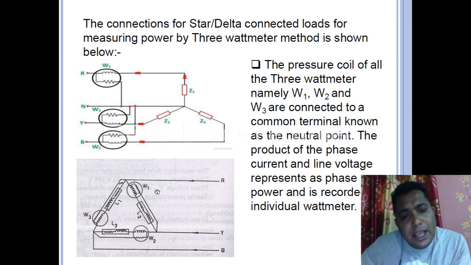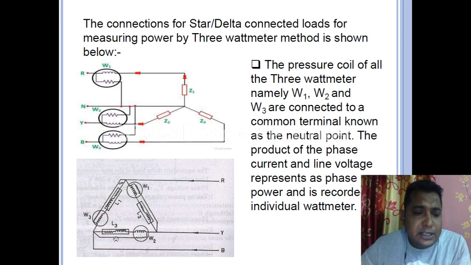Here the current coil, this below one, is connected in series, and the pressure coil or voltage coil is connected like this, where there is an inductance, L2, L3, L1. So it is the same method: the potential coil is connected in parallel and the current coil in series.